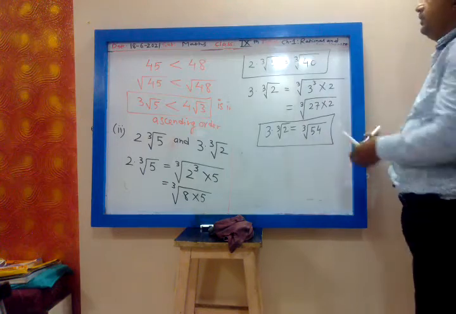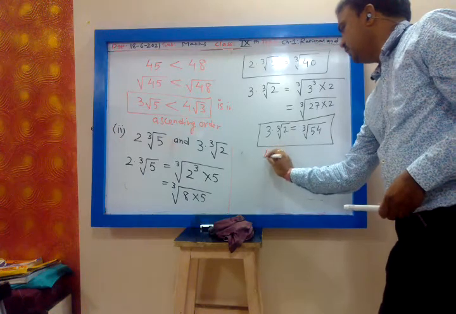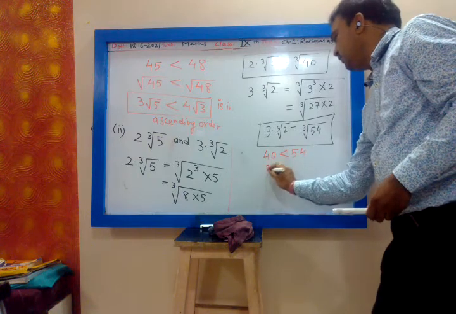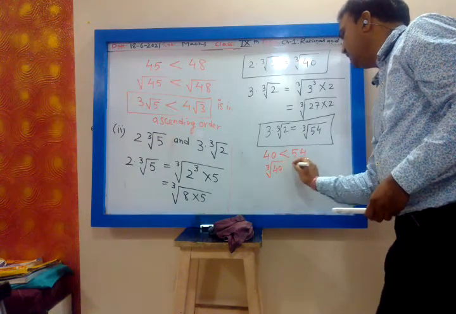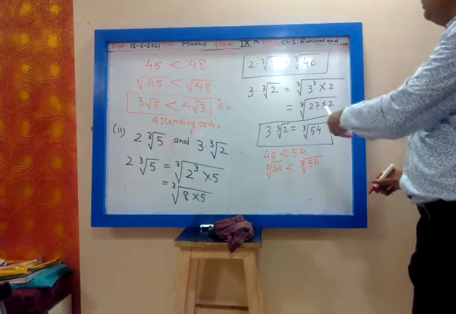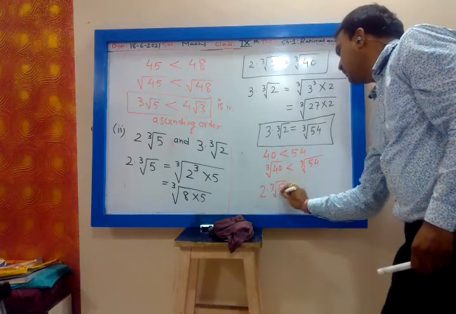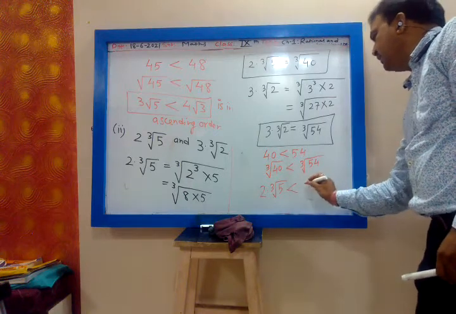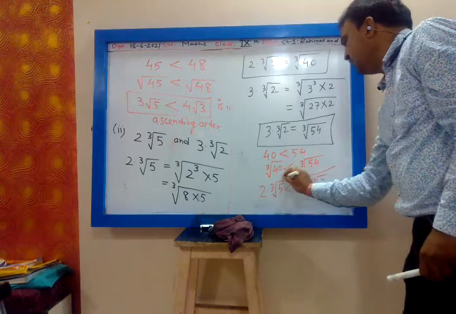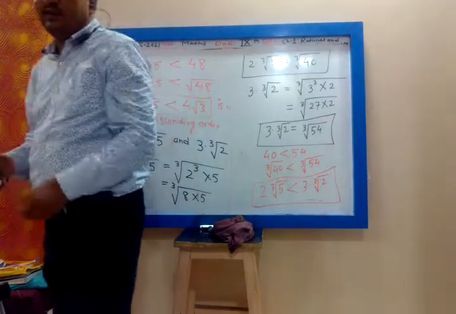This value is cube root of 40. Now which is smaller? 40. So 40 is less than 54. So next step, cube root of 40 is less than cube root of 54. So which is cube root of 40? 2 into cube root of 5 is less than cube root of 54, which is 3 into cube root of 2. So this is in the ascending order. Correct? We have arranged the numbers in the ascending order.